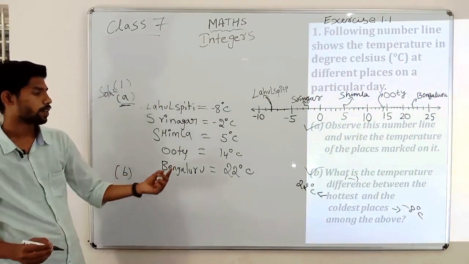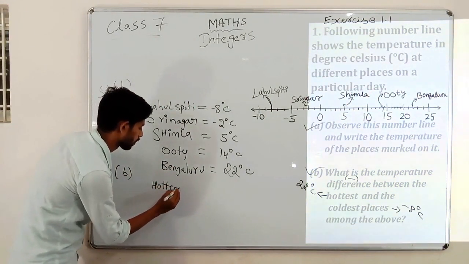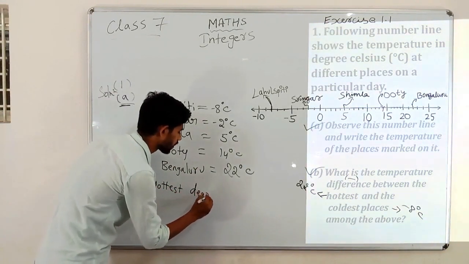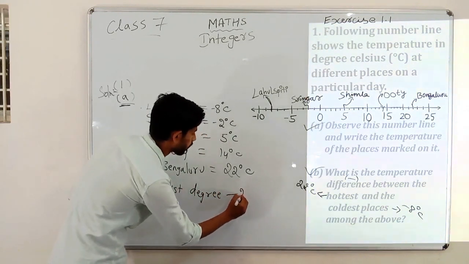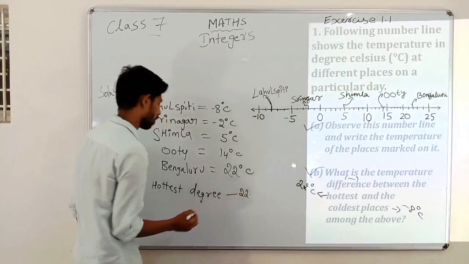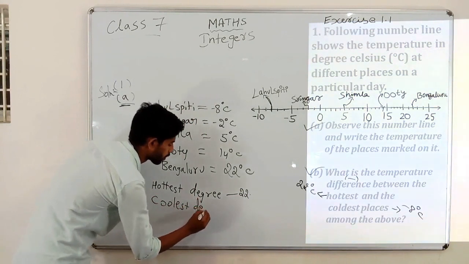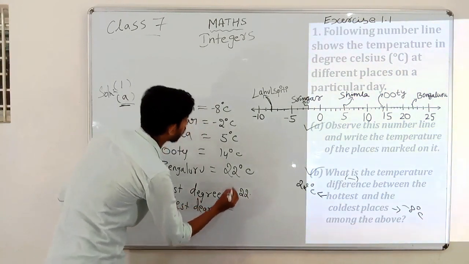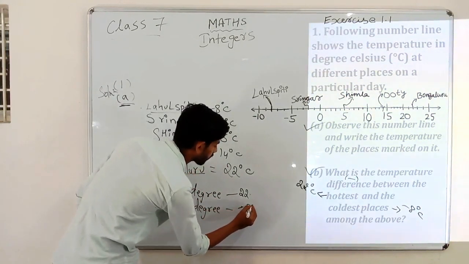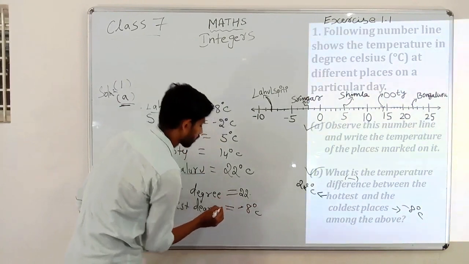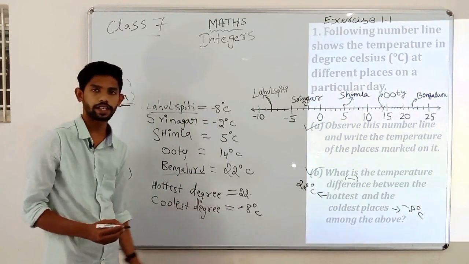The hottest degree is 22 degrees Celsius of Bengaluru and the coolest degree is of Lahul Spiti, that is minus 8 degrees Celsius. Now we just have to subtract these two degrees.